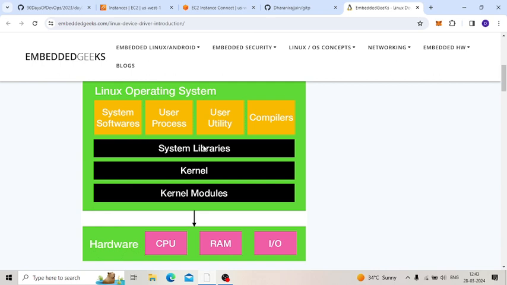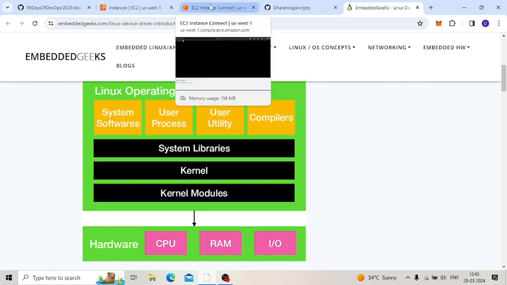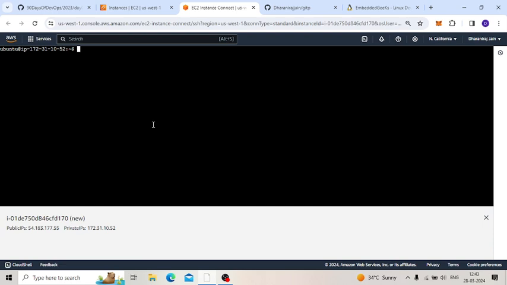So that's one option. The second option is we can download a hypervisor on our PC, and inside that we can create different operating systems. And one more thing: in an EC2 instance, if I want to connect with PuTTY or some other software, I will connect with the help of the public IP. You should keep that in your mind.